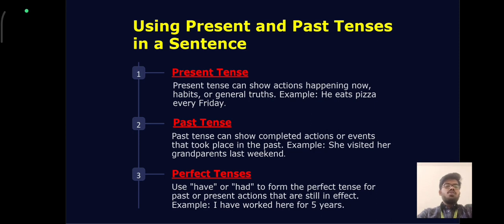Perfect tense. Use have or had to form the perfect tense for past or present actions that are still in effect. Example, I have worked here for 5 years.